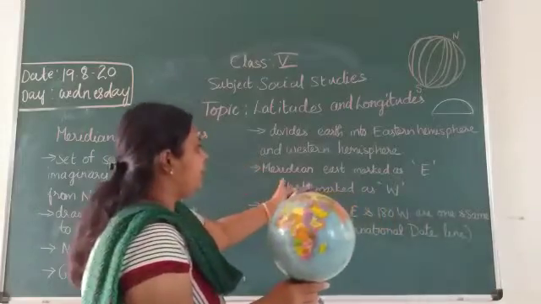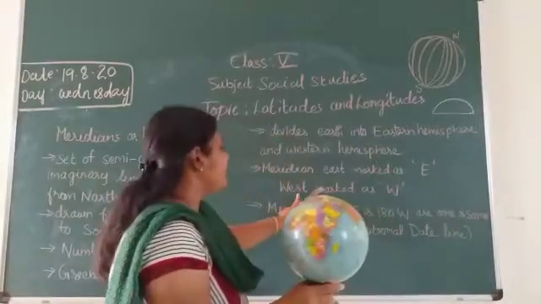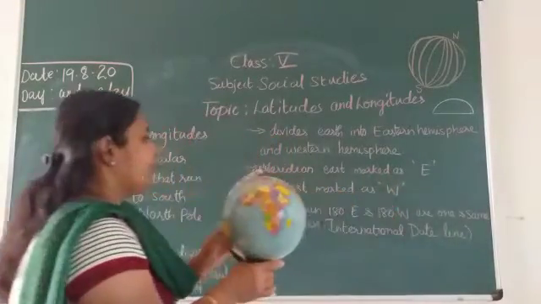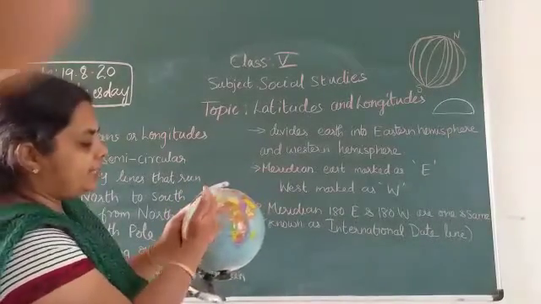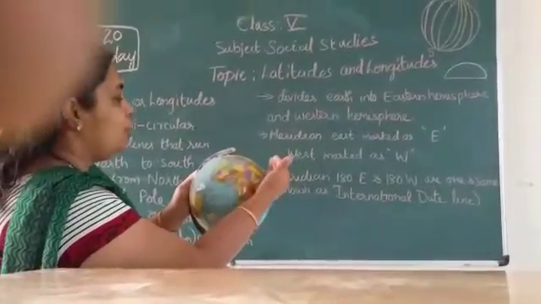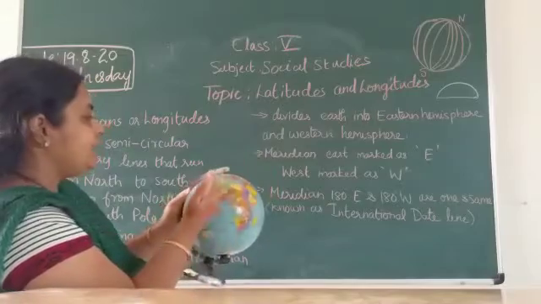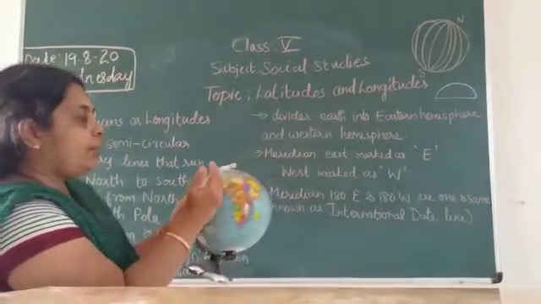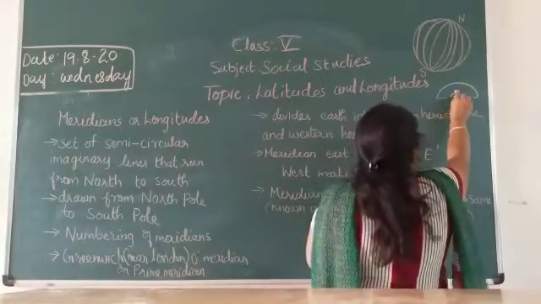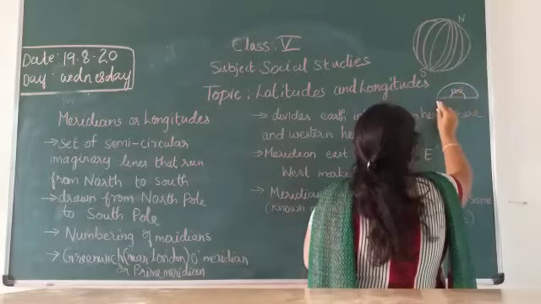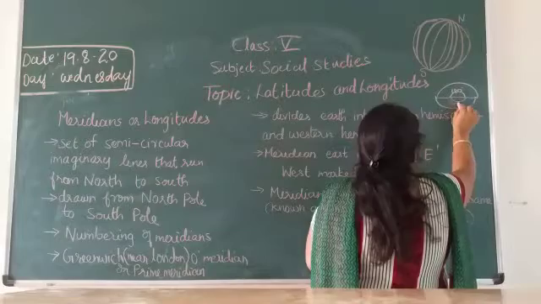Once again I repeat, children: east is marked as capital E and west as W. When they divide this semicircle, on this side you have 180 degrees and on this side you have 180 degrees. So there is 180 degrees east and 180 degrees west.